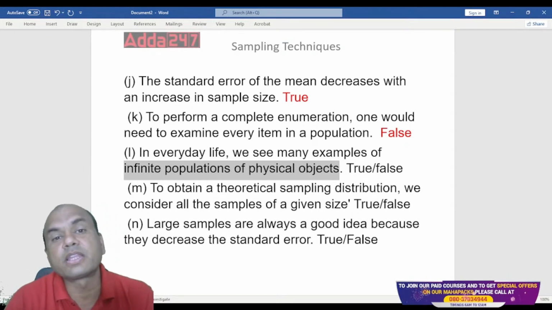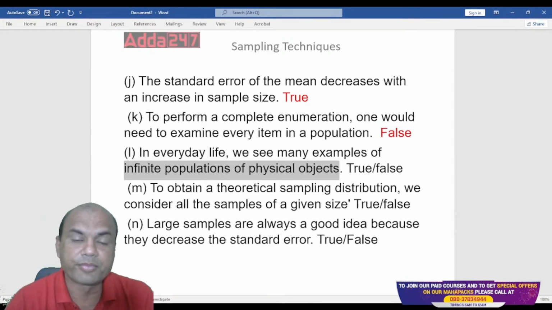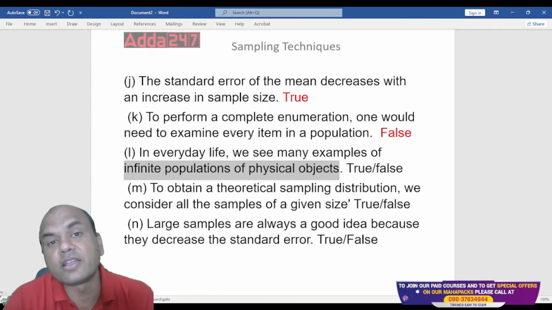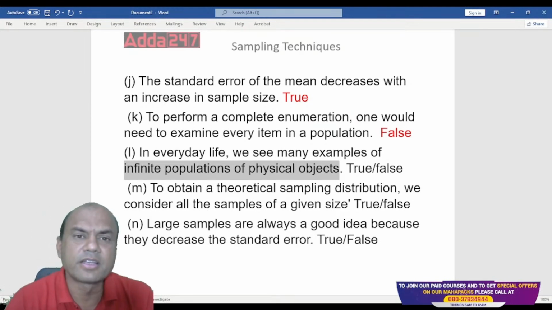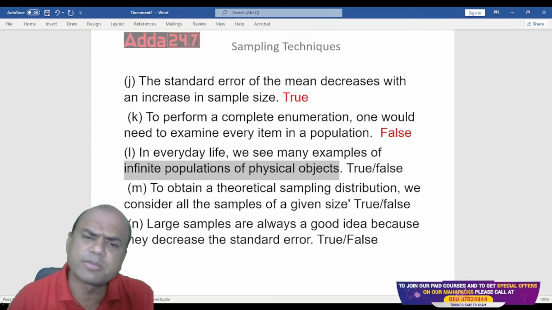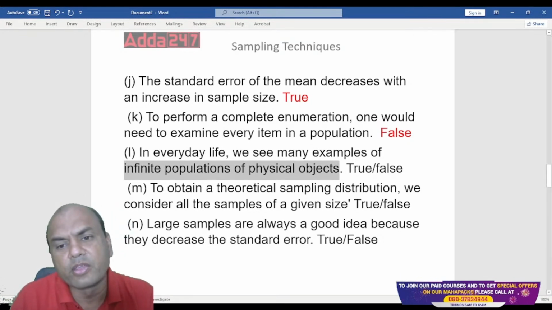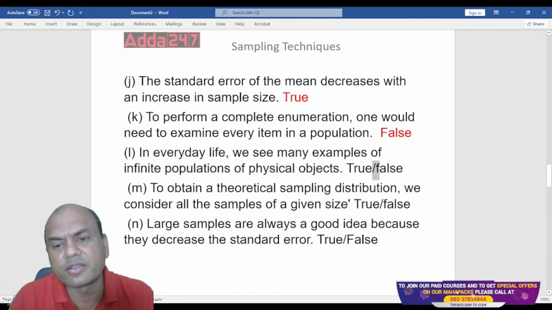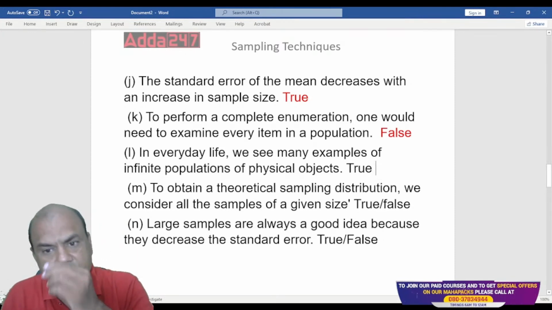Suppose I give you 1 kg of sugar and tell you to count each and every grain of that sugar. Is it possible? Not possible, isn't it? So these are all physical objects with an infinite population. We see so many examples, right? So that is true over here.